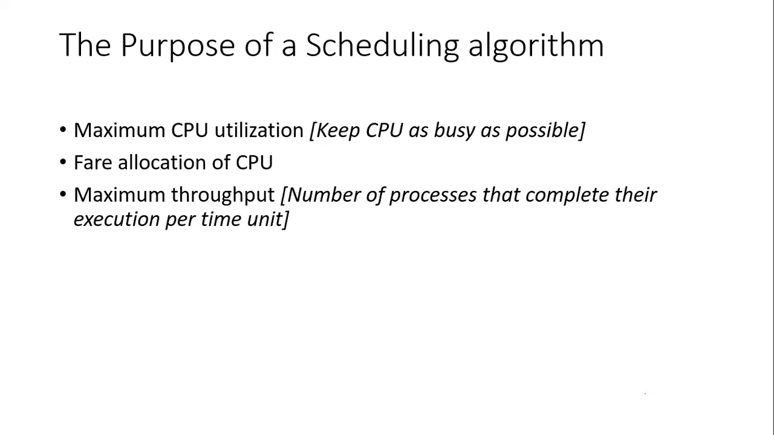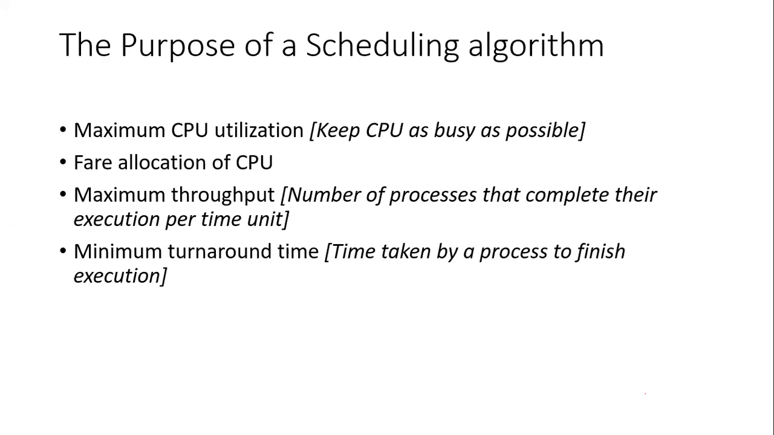Maximum throughput. As we have already studied, what is throughput? The number of processes that complete their execution per time unit. That is your throughput, and that throughput must be maximized. Then minimum turnaround time. What is turnaround time? That is the time taken by a process to finish its execution. So to complete your process, your time must be minimized. That's why one of our purposes is to minimize turnaround time.